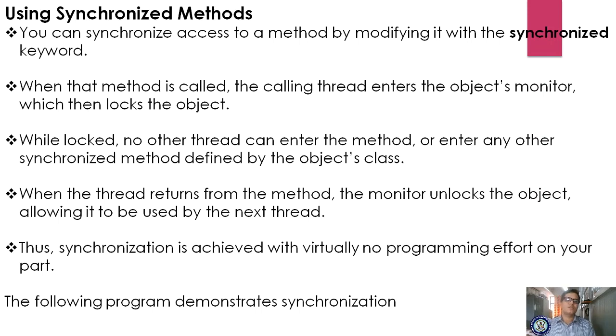Yes, you can synchronize access to a method by modifying it with the synchronized keyword. When that method is called, the calling thread enters the object monitor, which then locks the object. Whichever thread requires that object, that thread monitors and locks that object. If it is locked, it means that the thread makes use of that object.